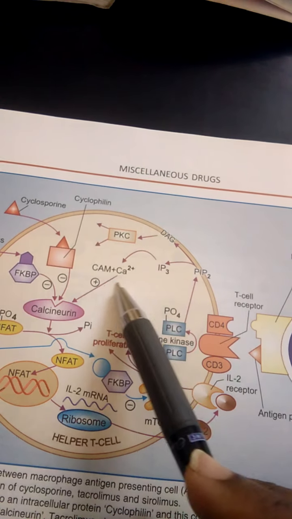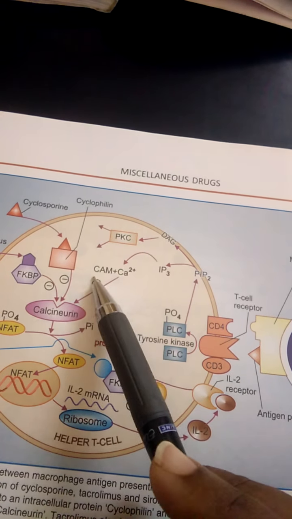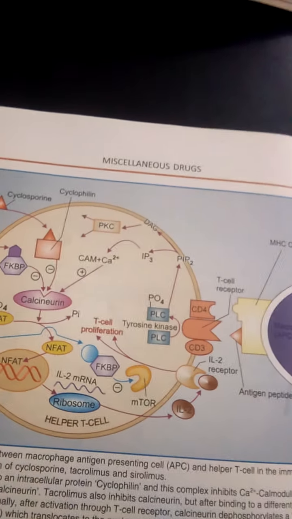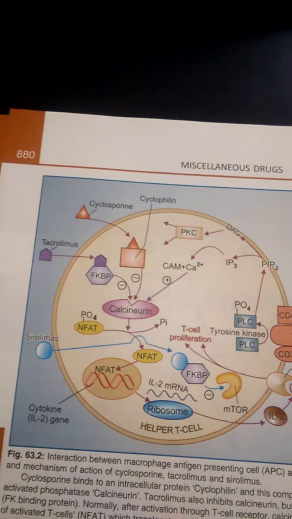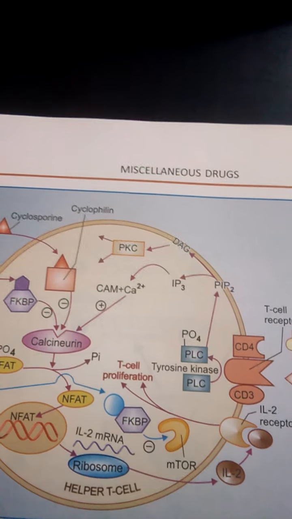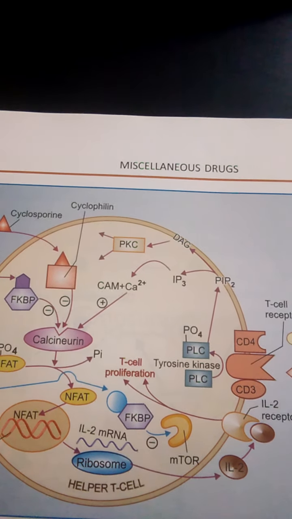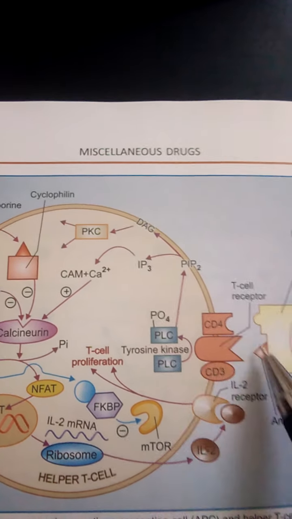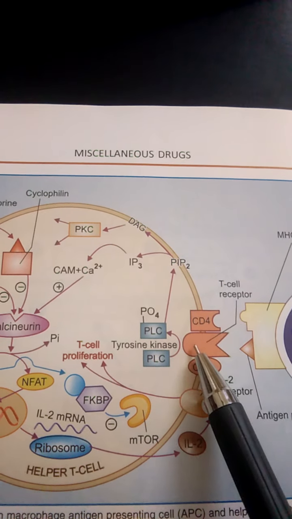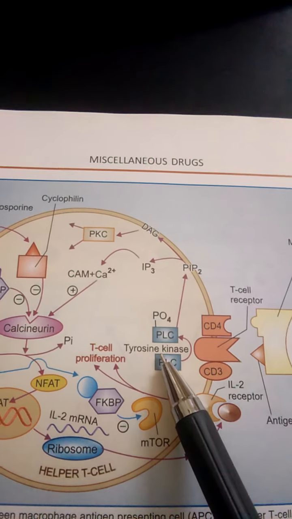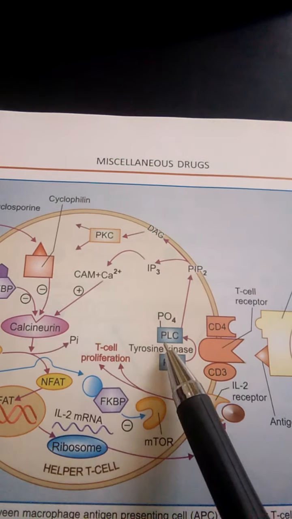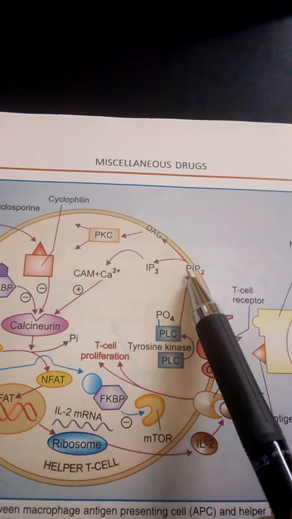This liberated calcium combines with CAM, that is calmodulin. The calcium ions bind to calmodulin because calmodulin acts as a carrier protein. So T lymphocytes get activated by specific antigens, which activates the G protein coupled receptor mechanism, that is the activation of PIP2.